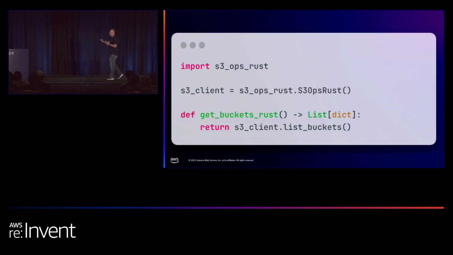And how do you use the code? That's what's really nice about PyO3. We've created a module, we've created a class, we've created a relevant method, so you can just import the module, instantiate your class outside of the handler, again, for improved warm start performance, and use the relevant methods that you need. Very simple, very straightforward.